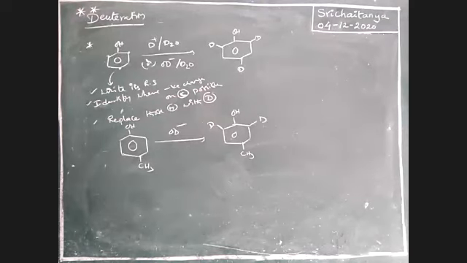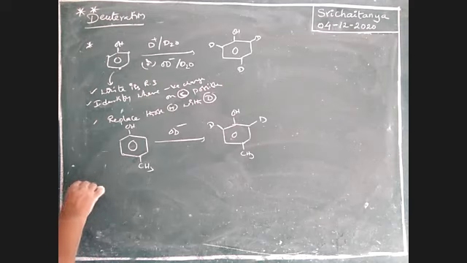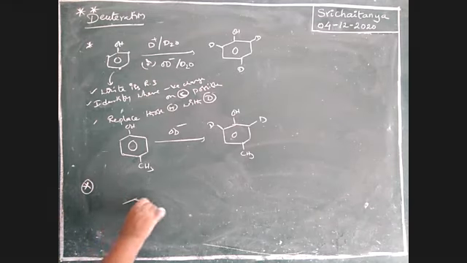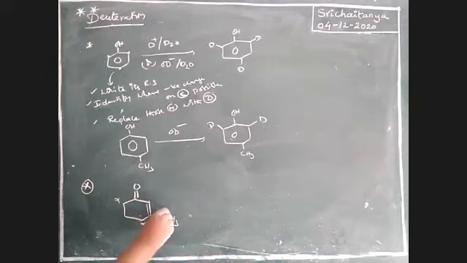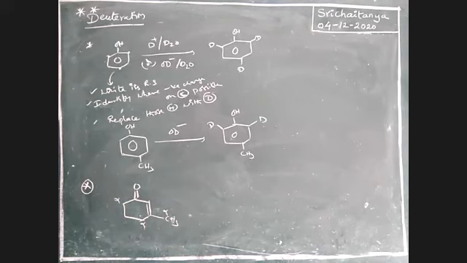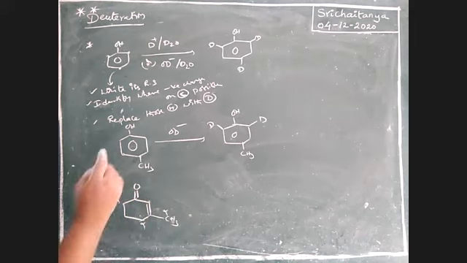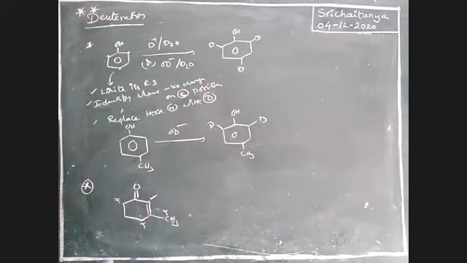See here, this is also important, boys. Please keep in mind. Double bond O, double bond C, where C means CH3. So this is alpha, this is also alpha, this is also alpha. If its resonance structures are there, this carbon gets negative charge. So this is also replaceable, boys. Please keep in mind.